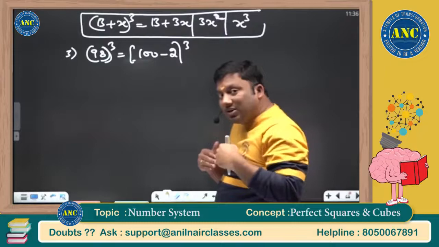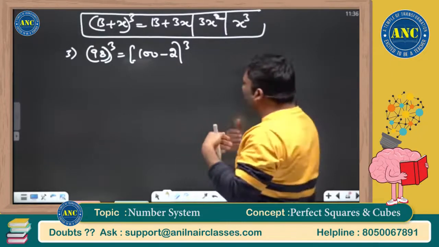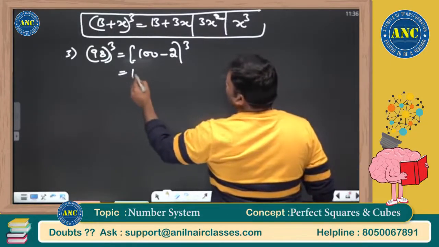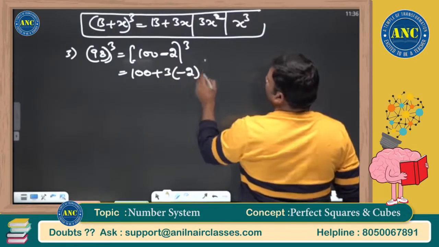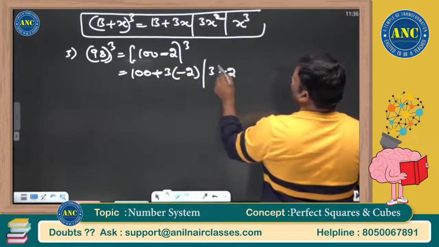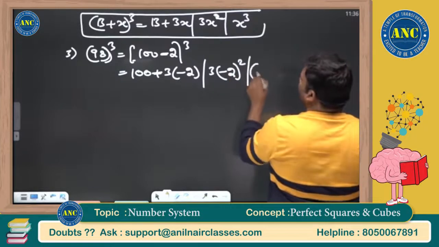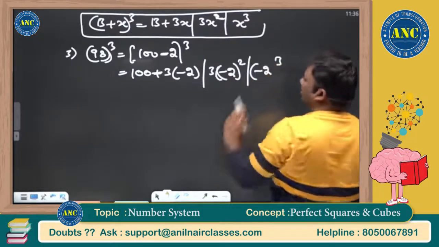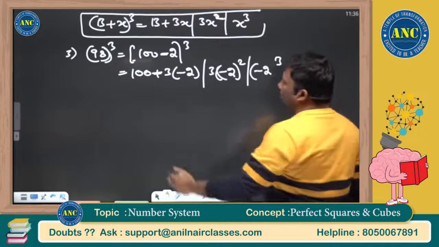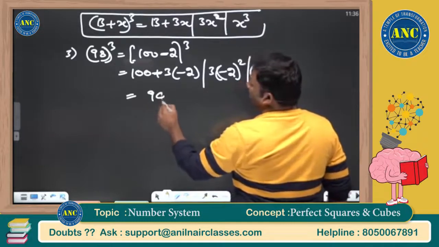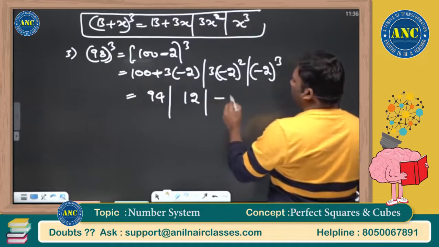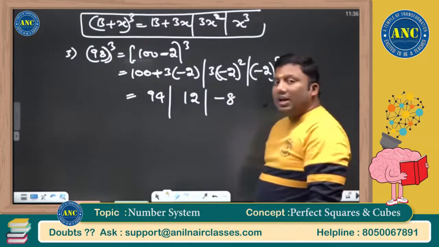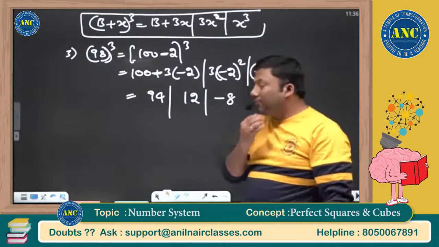In the previous problems we did plus 2. Now we will do minus 2. These are nothing but B plus 3X, 3X square and X cube. 100 minus 6 is 94. 4 3s are 12. Minus 2 cube is minus 8. Now here in this case we got minus 8.